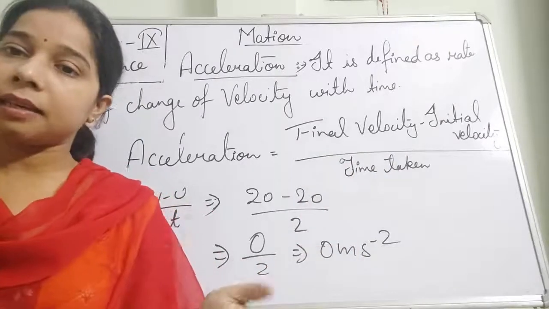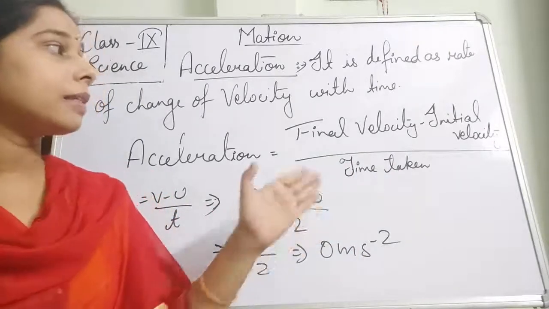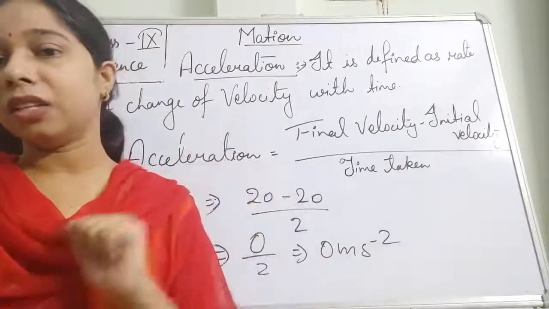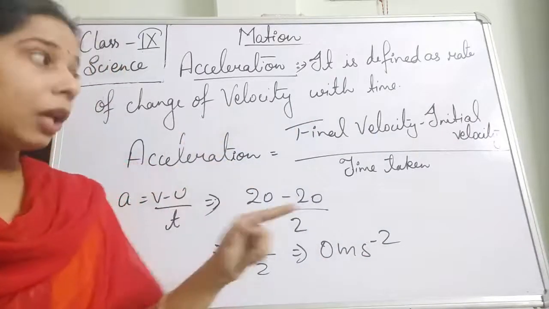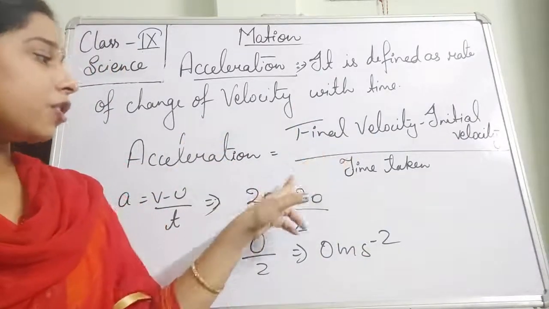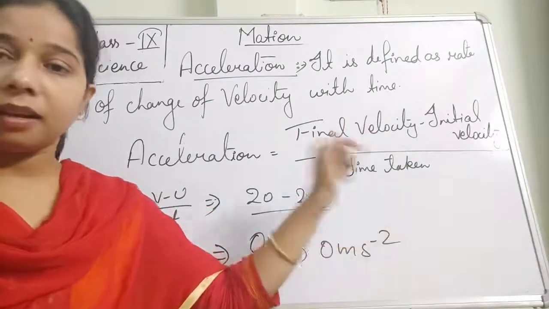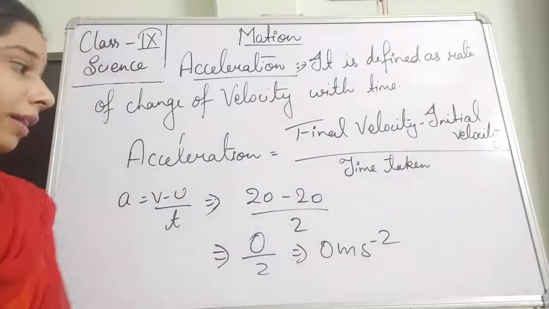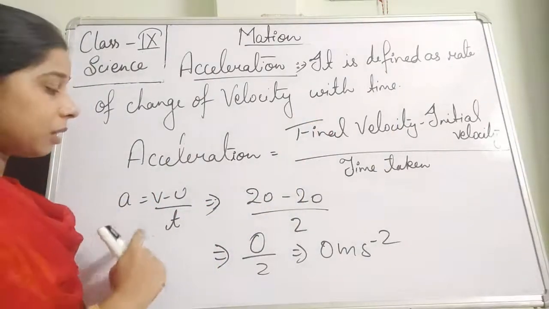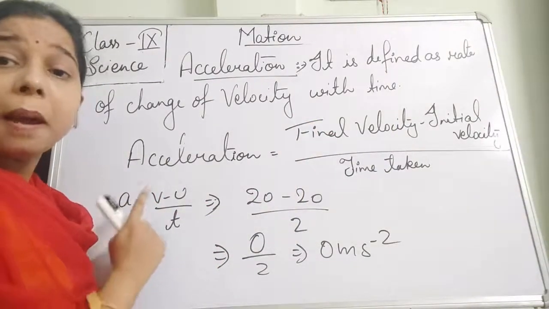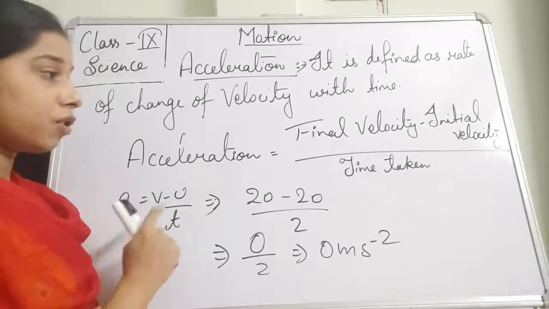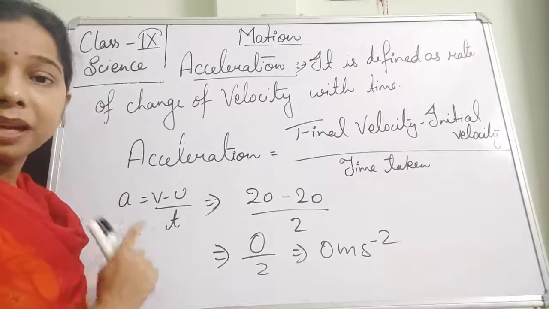So the change in velocity is the final velocity minus the initial velocity. So we can also write acceleration equals final velocity minus initial velocity upon time taken. This acceleration is represented by the final velocity, that is v, minus the initial velocity, which is u, upon t, that is the time taken.